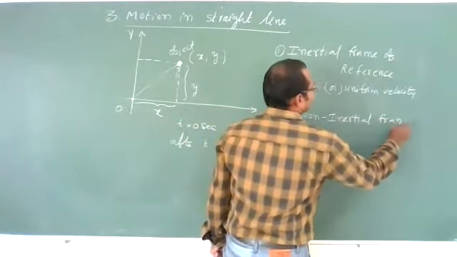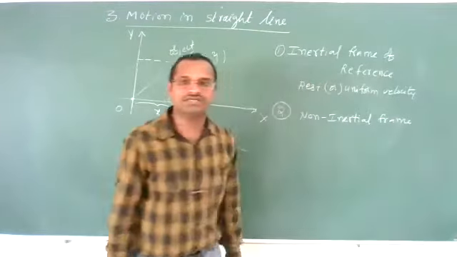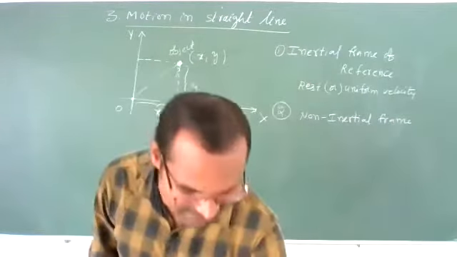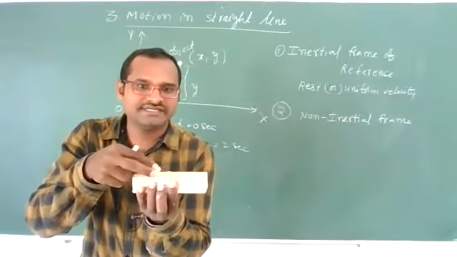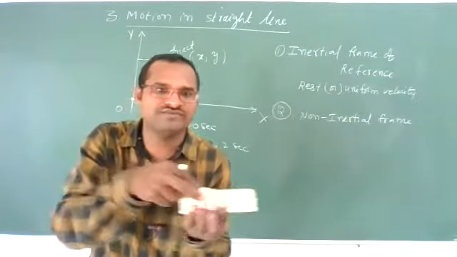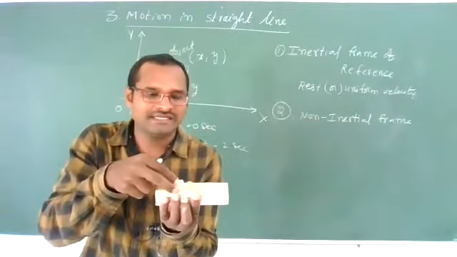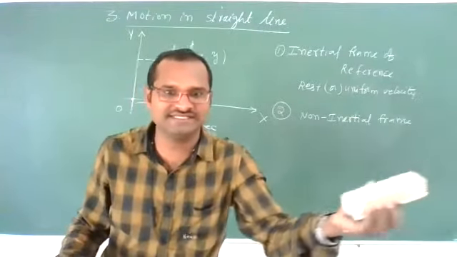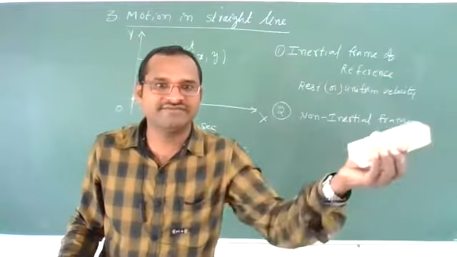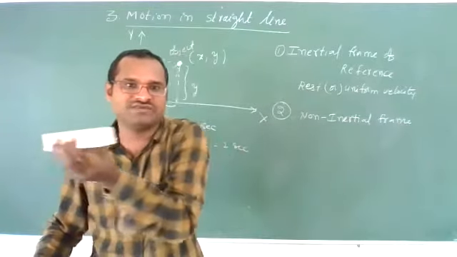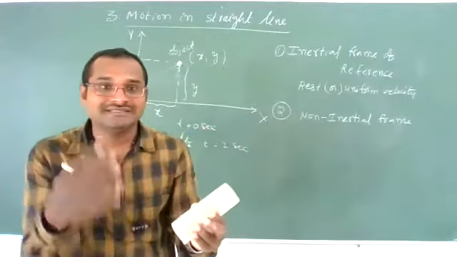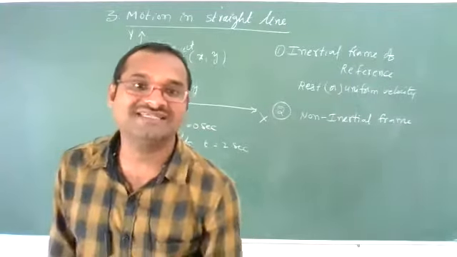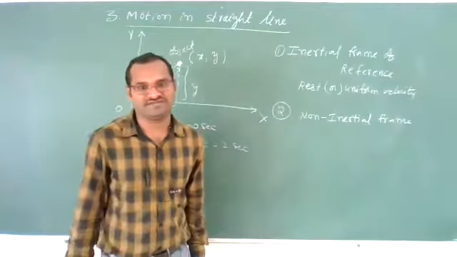Non-inertial frame means, see, this chalk piece: rest position means inertial, moving with uniform velocity means inertial. Whereas if it moves like this, with a sudden jerk, suddenly the velocity has increased, or from its velocity it suddenly came to zero, to rest position, then that type of frame of reference is a non-inertial frame of reference.